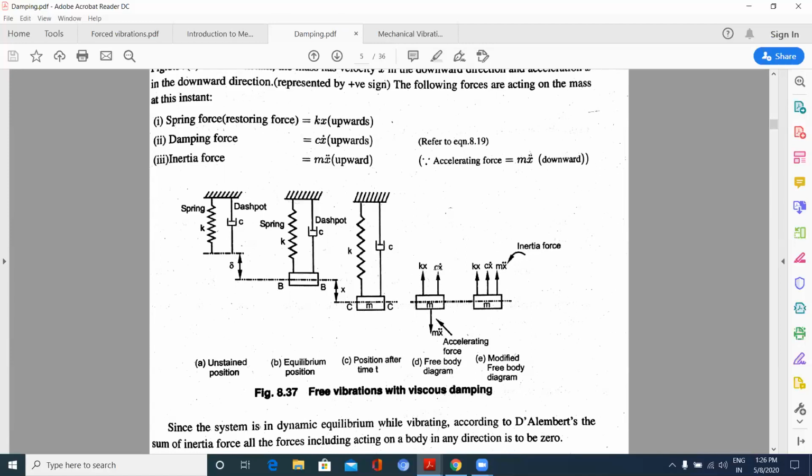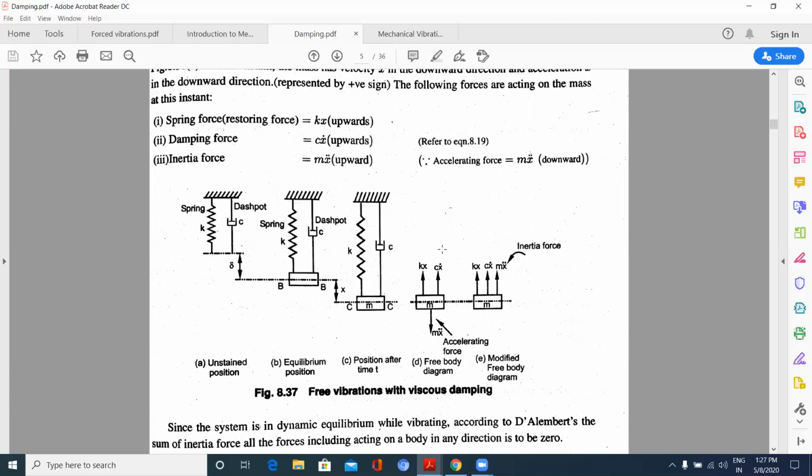So kx plus cx dot is equal to minus of mx double dot, because here we are terming it as acceleration, but it is decelerating. So x double dot will be minus. Here I am saying it as accelerating forces, but what is happening is that as the displacement is increasing, the acceleration will be decreasing. That is, it is decelerating. So it will be decelerated. x double dot will be in minus position.